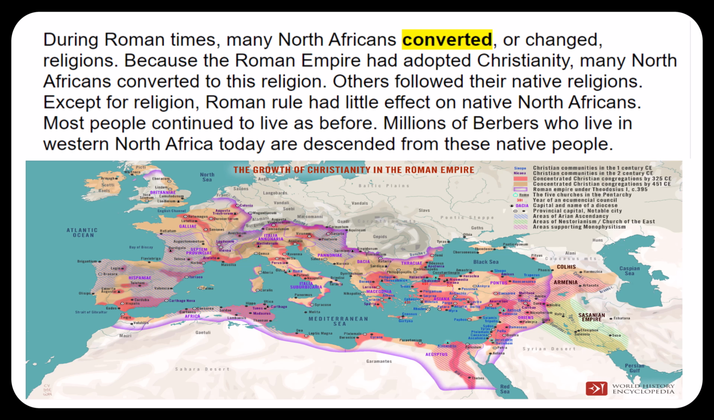During Roman times, many North Africans converted or changed religions. Because the Roman Empire had adopted Christianity, many North Africans converted to this religion. Others followed their native religions. Except for religion, Roman rule had little effect on native North Africans. Most people continued to live as before. Millions of Berbers who live in Western North Africa today are descended from these native peoples.